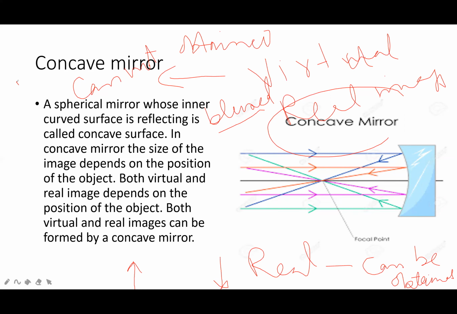Virtual image will be erect. Real image is inverted. These are some of the characteristics. Virtual image is blurred, cannot be obtained on a screen, erect, सीधा. Real image is inverted, उल्टा, उलट होता है. Clear and can be obtained on a screen.